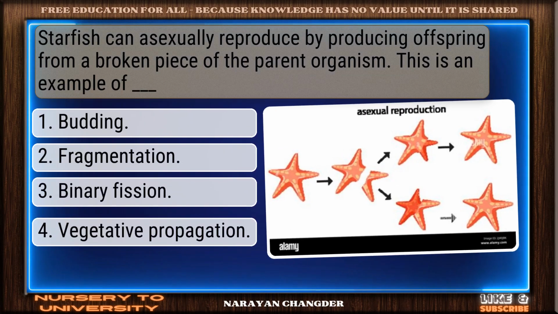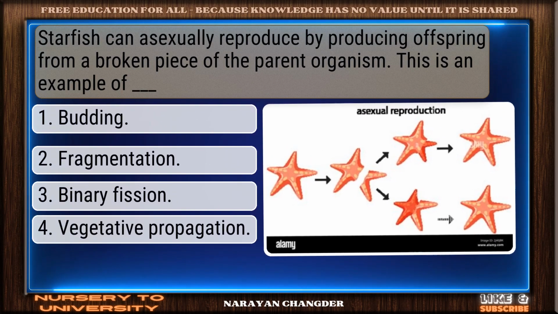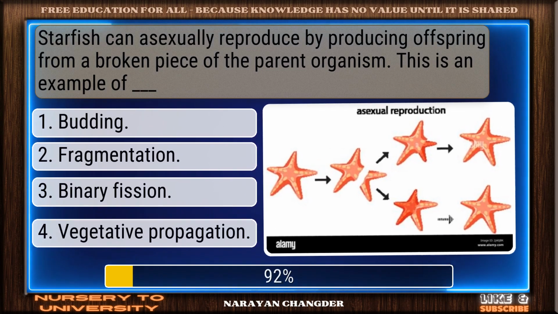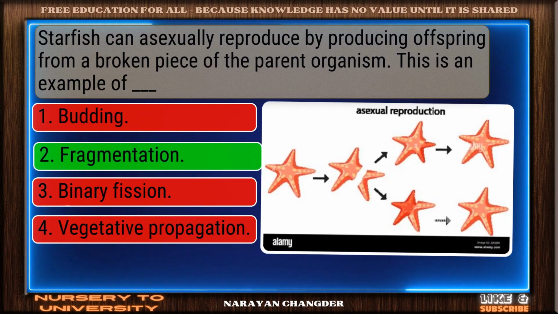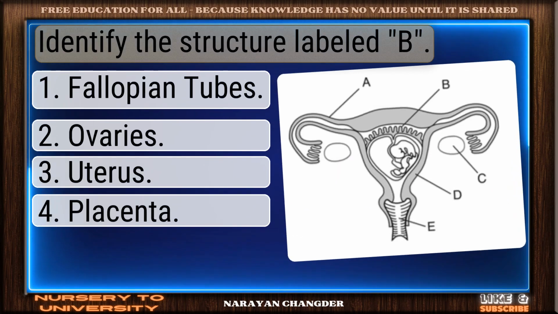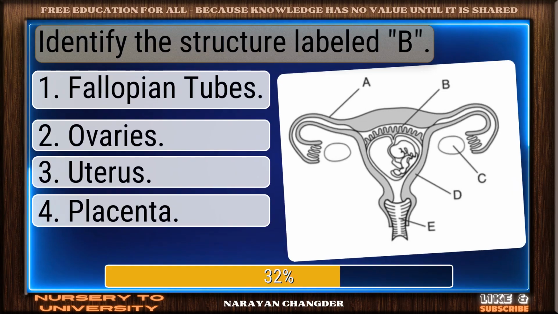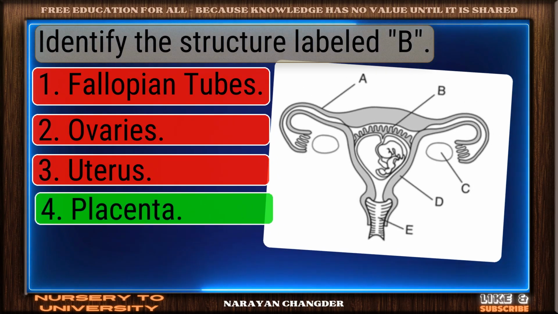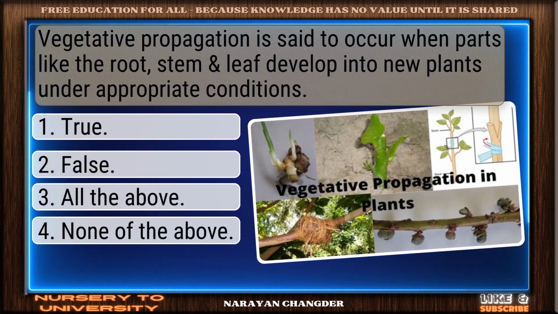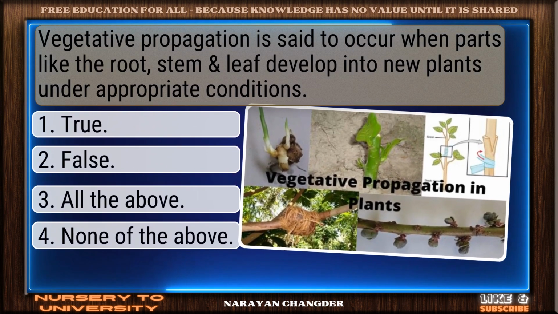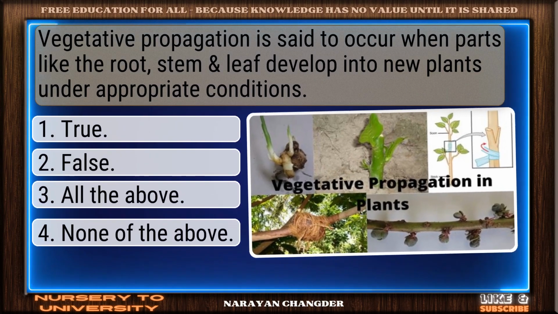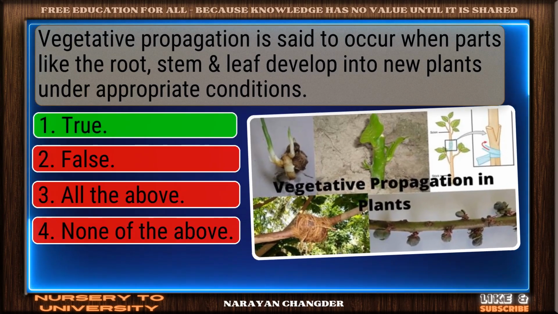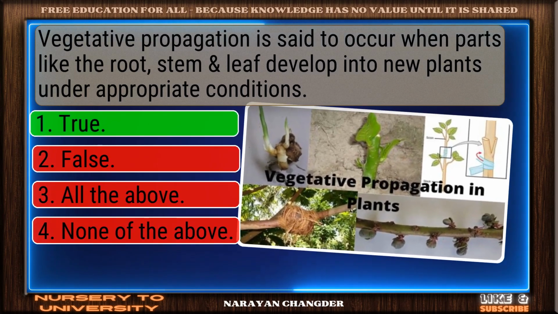Starfish can asexually reproduce by producing offspring from a broken piece of the parent organism. This is an example of dash. Good thinking. Fragmentation is the right answer. Identify the structure labeled B. Nice selection. Placenta is the correct and valid answer. Vegetative propagation is said to occur when parts like the root, stem and leaf develop into new plants under appropriate conditions. Smart move. True is an accurate answer.